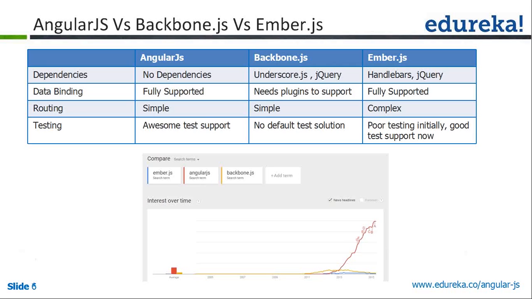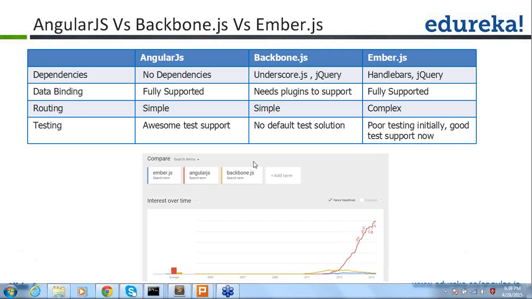The next one is testing. Whenever a developer builds an application, they should be able to write their unit test cases, and we should give some option to test the application, like automation. In Angular.js, we have awesome test support. If we have Protractor with Selenium, we can write end-to-end automated testing in Angular.js.